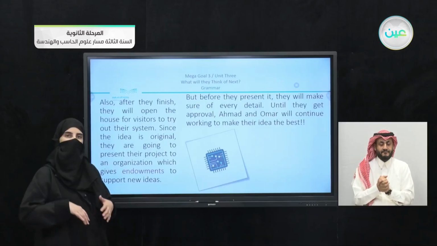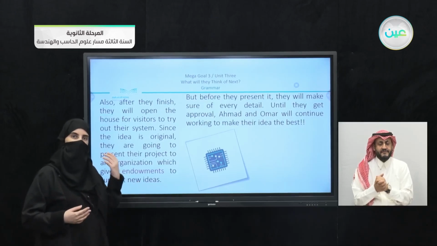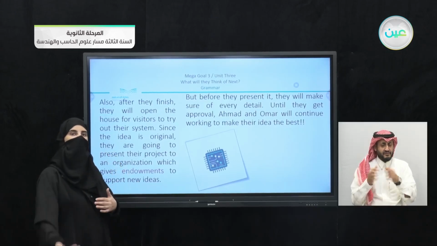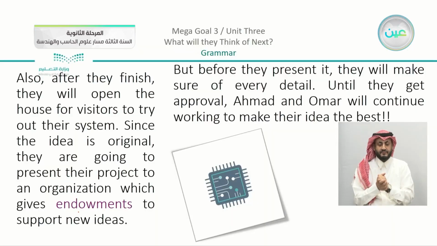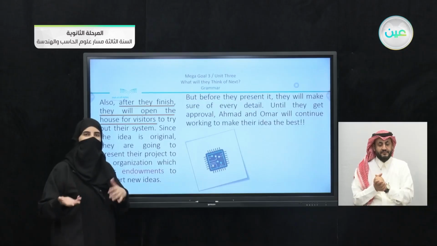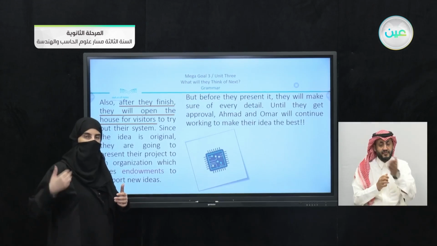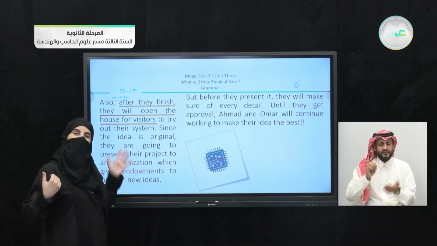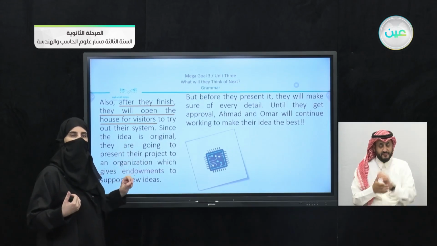So we have here, the idea is to revise, as we mentioned, vocabulary and also to apply grammar forms. So what did you find? You can see that we have here endowments. As for grammar, we can see that we have here, after they finish, they will open. Now we mentioned something about using have. And we have also going to in the past slide. And here you can see that we have will, which is also used for the future.